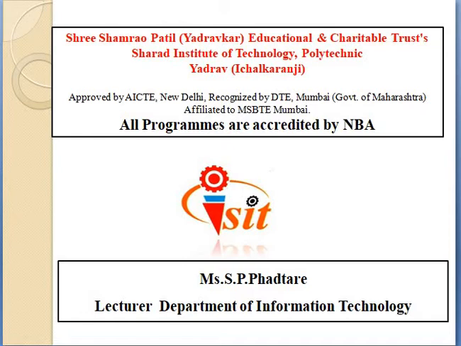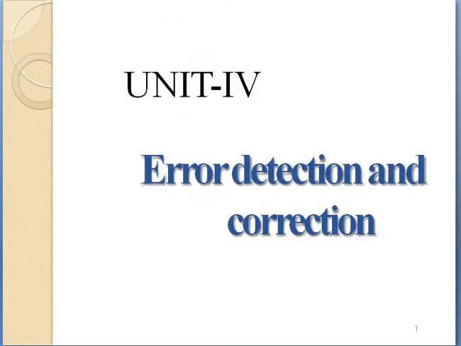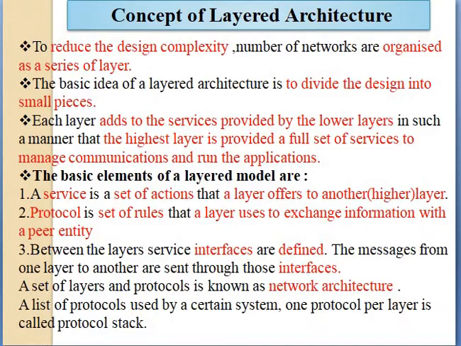The next point in the 4th chapter is the layered architecture of the OSI model and the errors in data communication. Next point is the concept of layered architecture. To reduce the design complexity, networks are organized as a series of layers.